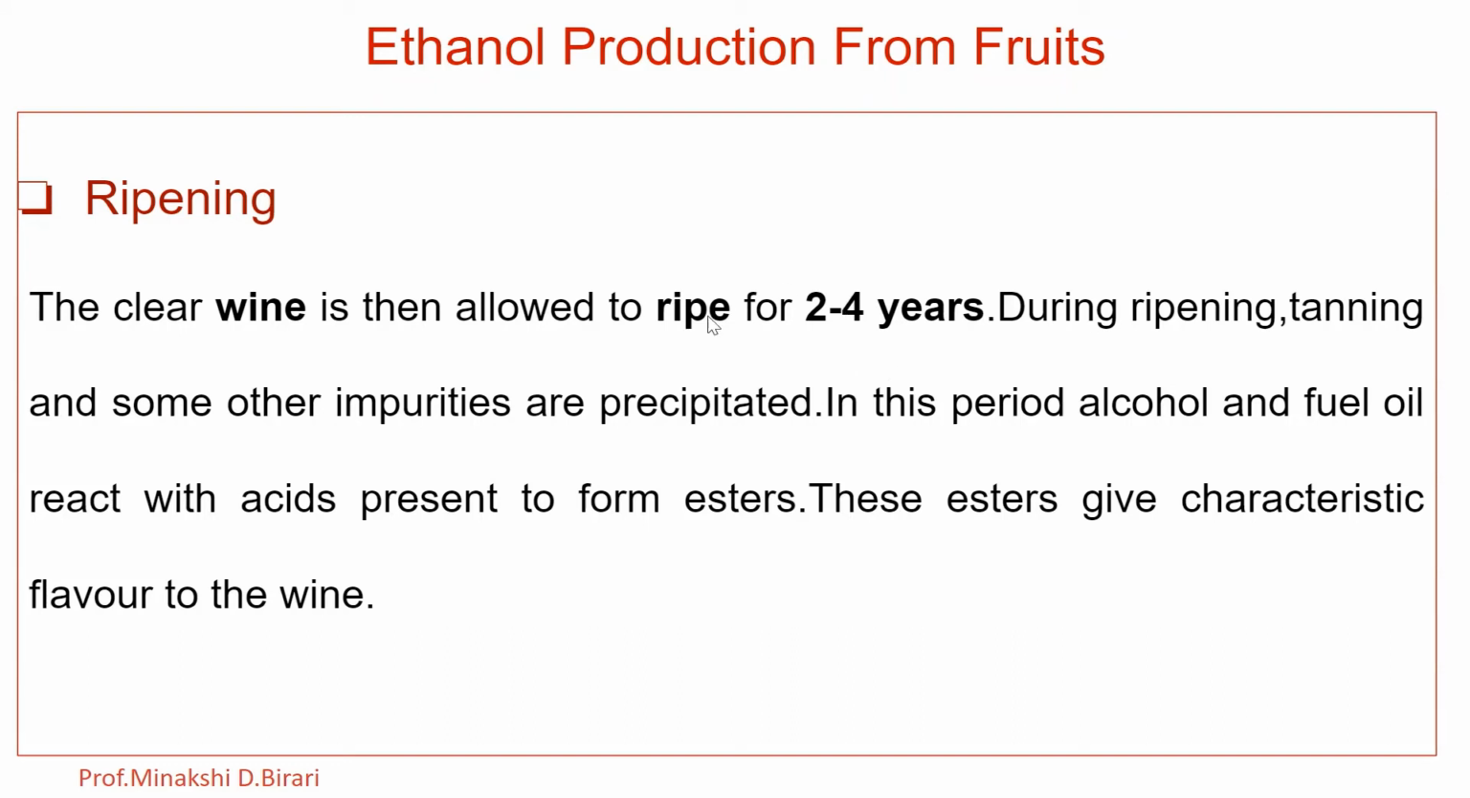Now we should remember the duration for the ripening, that is about 2 to 4 years. During ripening, tannin and some other impurities are precipitated. In this period, alcohol and fusel oil react with acids present to form esters. These esters give characteristic flavor to the wine. So ripening requires about 2 to 4 years.